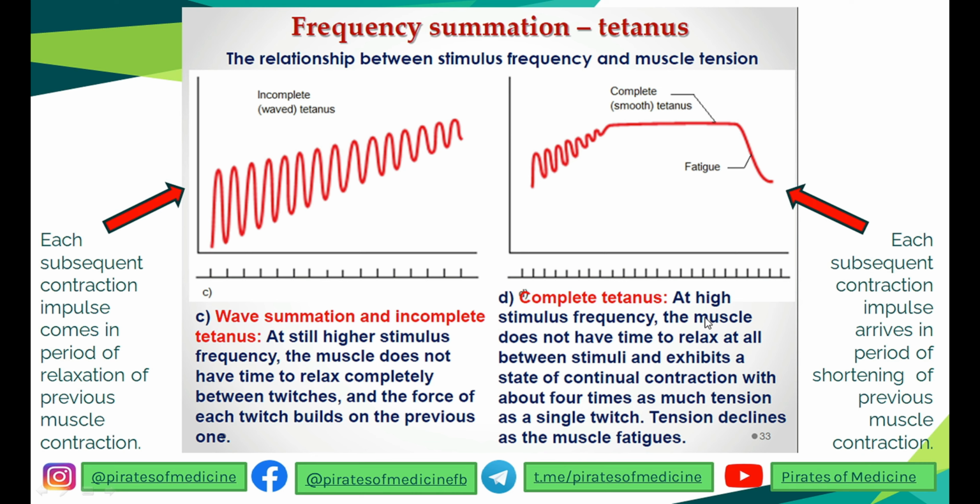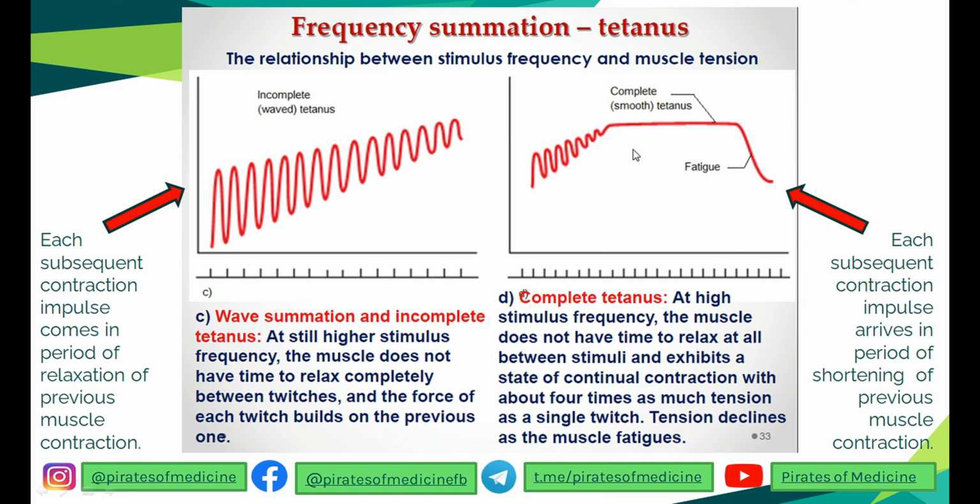Then we have complete tetanus. At a very high stimulus frequency, the muscle does not have time to relax at all. You could see the pattern over here. When the muscle does not have time to relax at all, between the stimuli it exhibits a continual contraction with about 4 times as much tension as a single twitch, and this leads to a complete or smooth tetanus, and then the muscle fatigues.